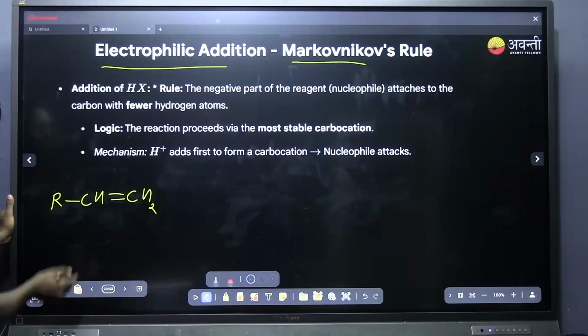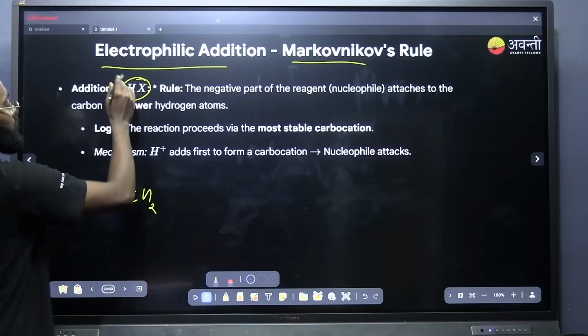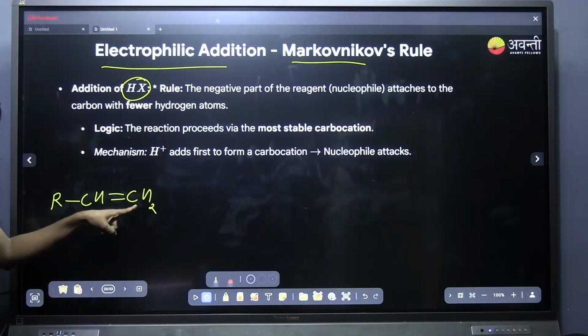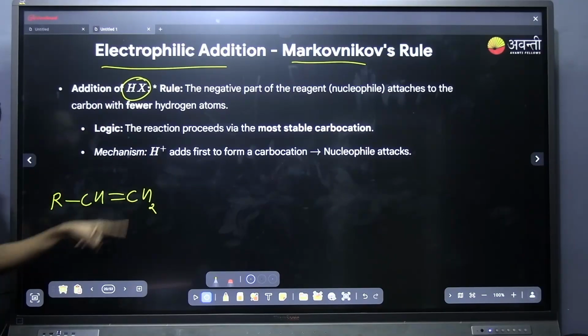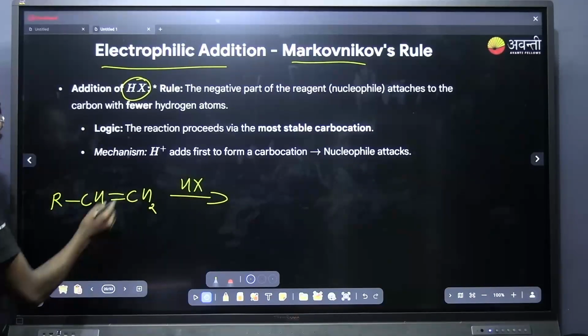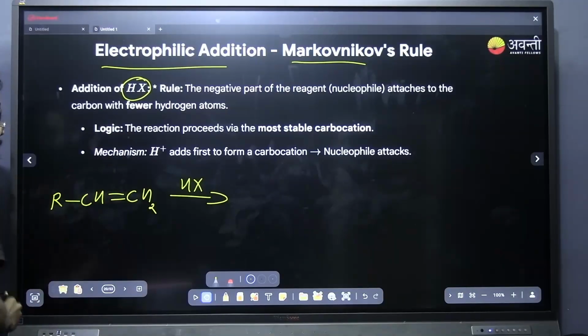According to the Markovnikov rule, if I am adding a hydrogen halide, the hydrogen will be added to that carbon where there is more number of hydrogens, and the halogen will be added to that carbon where there is lesser number of hydrogens.